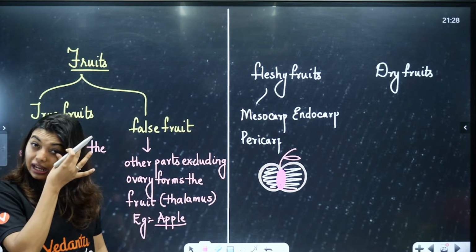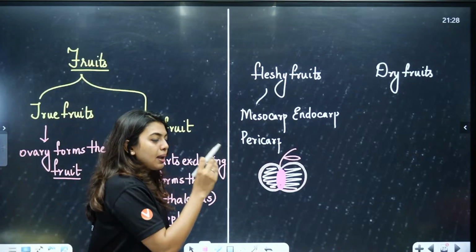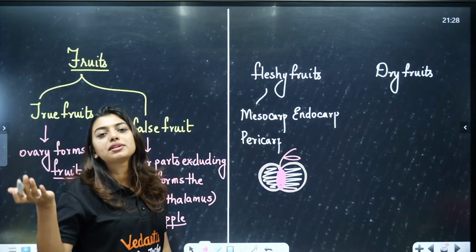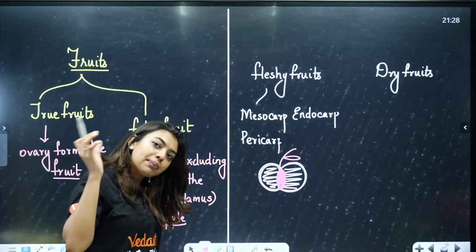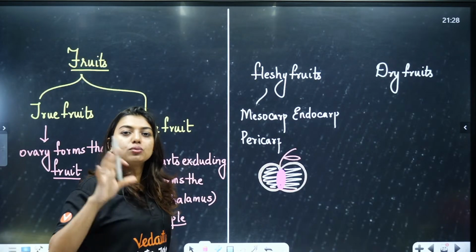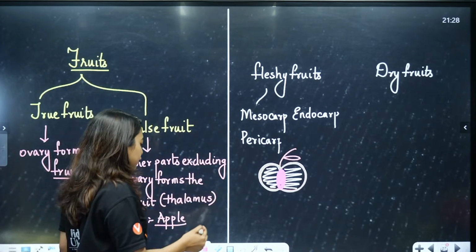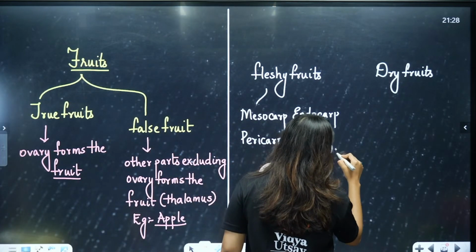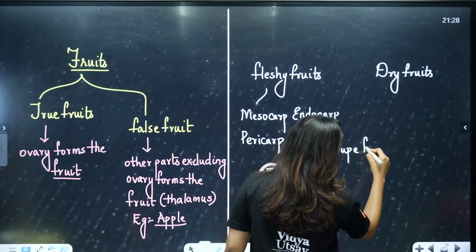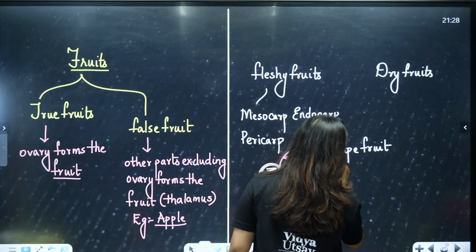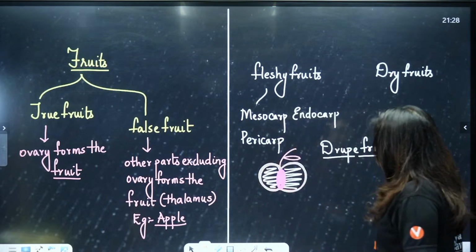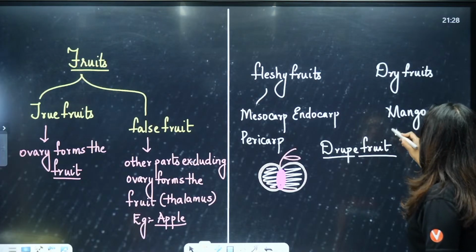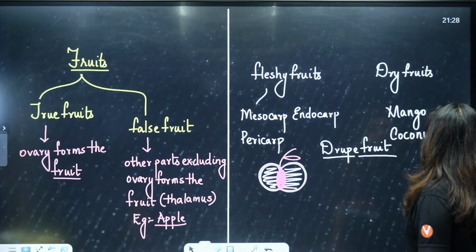In some of them we have drupe fruits where pericarp, mesocarp, endocarp will not be as we expect. Maybe the mesocarp is what we throw out, and endocarp is what we consume. So, like that different fruits are there. Now, you can remember drupe fruit. Again, more about it you will study in morphology of flowering plants. You can remember mango, coconut, etc.